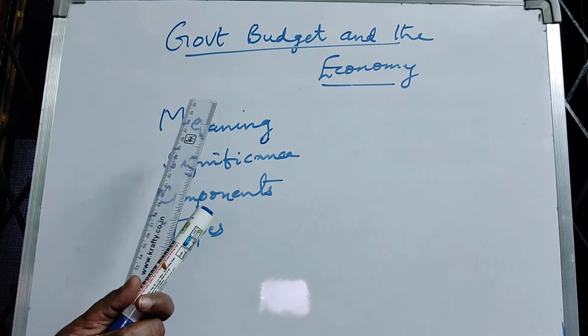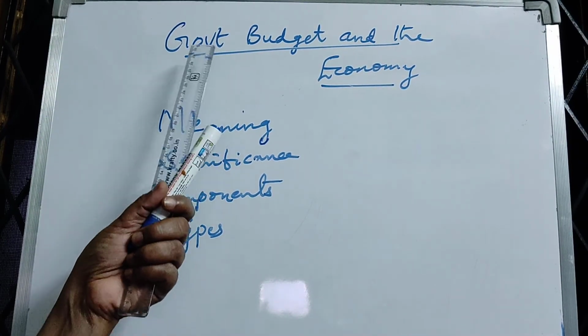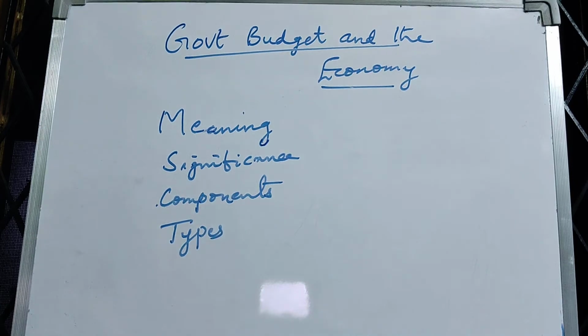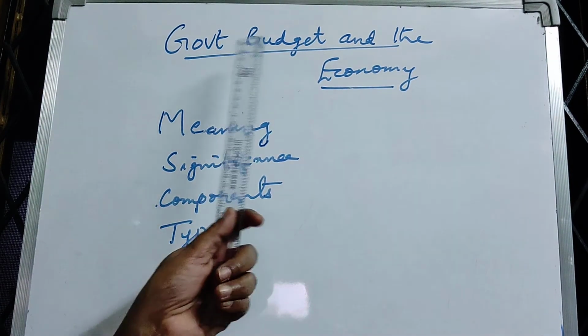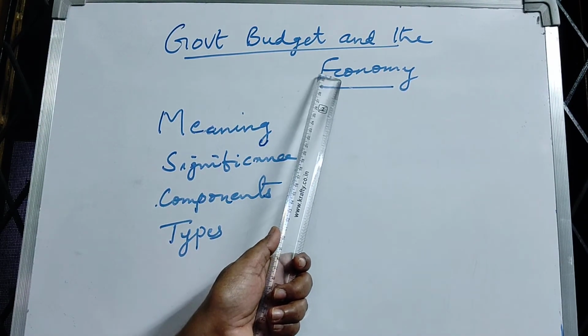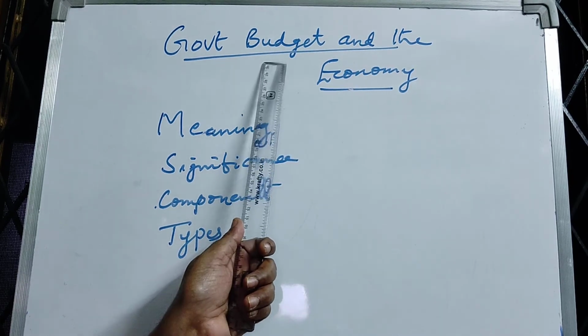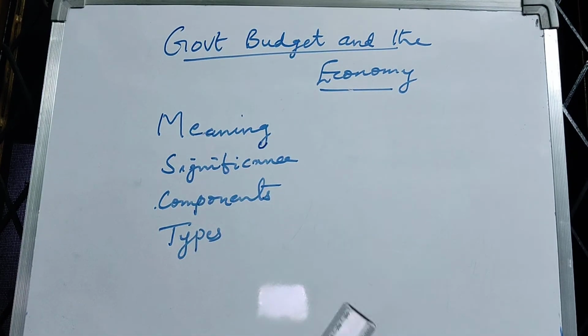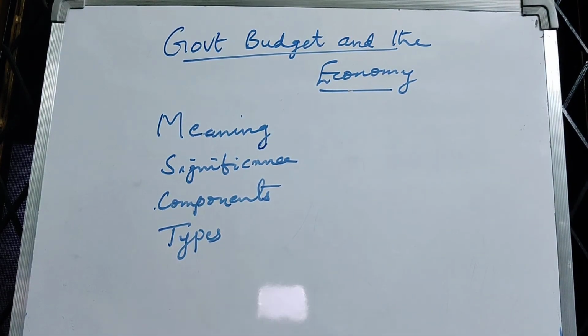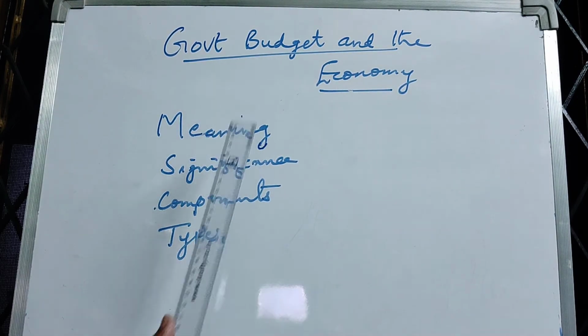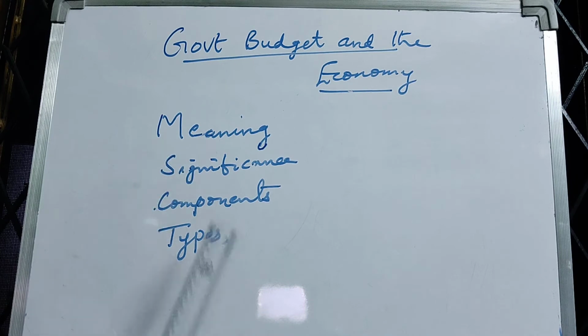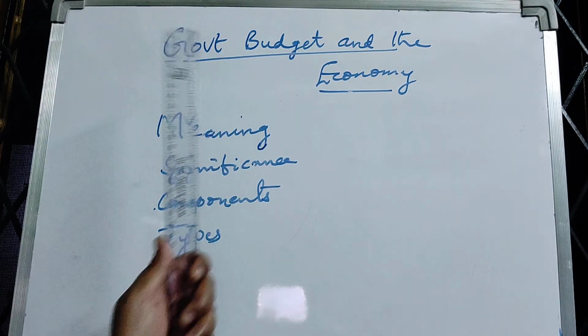The chapter for today is Government Budget and the Economy. This is the chapter that we are going to learn today. And this chapter comes for 6 marks in the CBSE class 12 economics paper. And in this chapter, we will be learning these topics. These are the topics which will be learned.